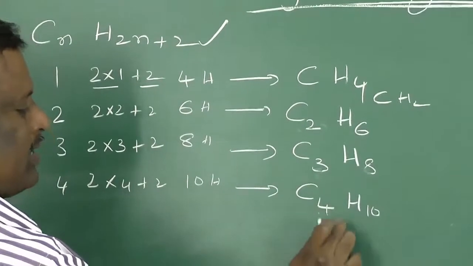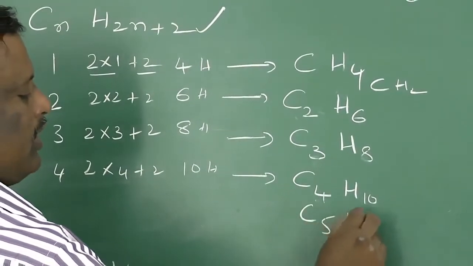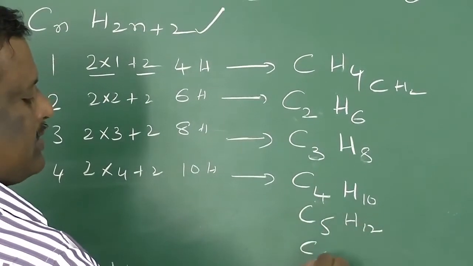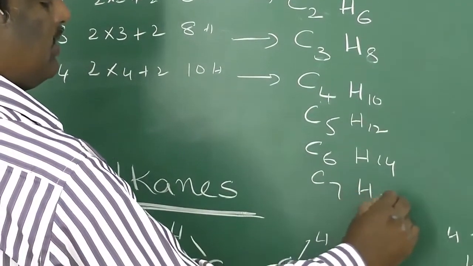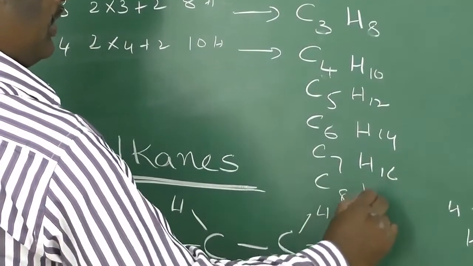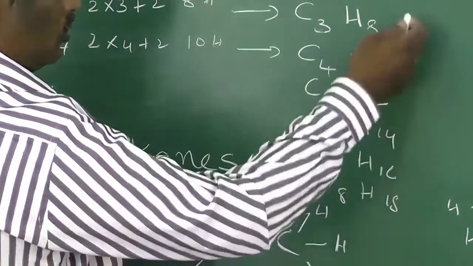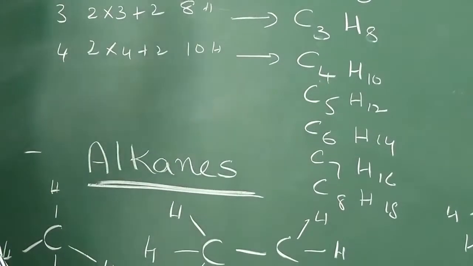Similarly, if you add another CH2, C5H12, C6H14, C7H16, C8H18. Just go on adding CH2, you will get the next compound.